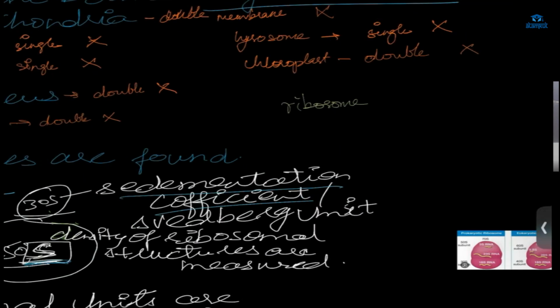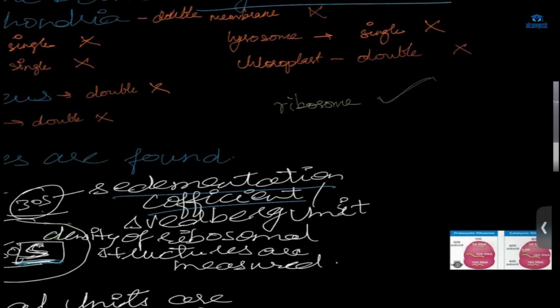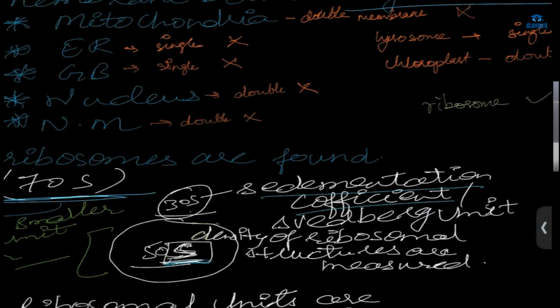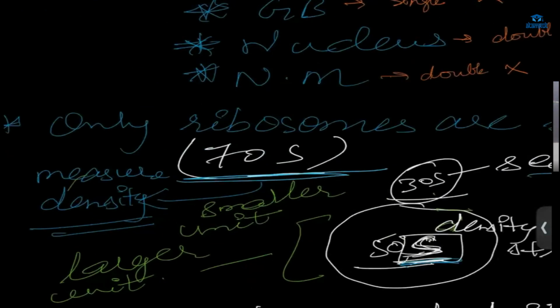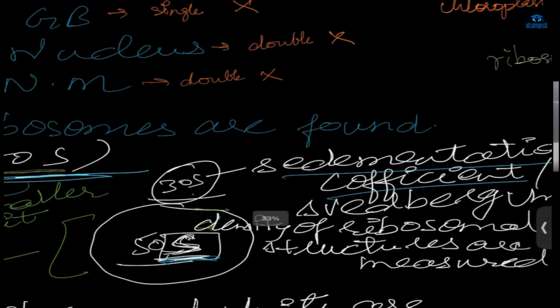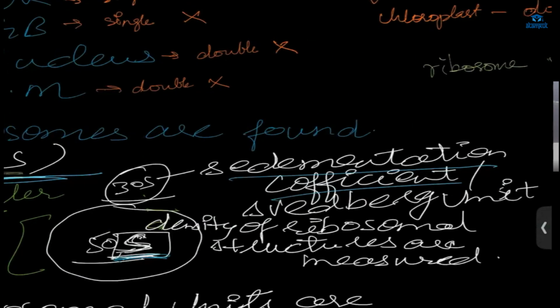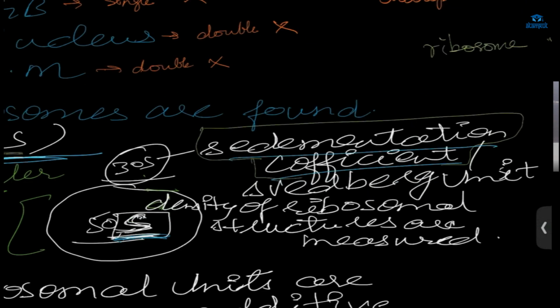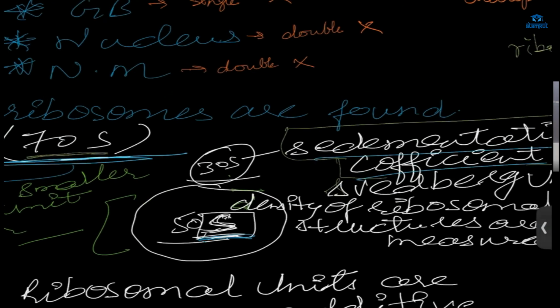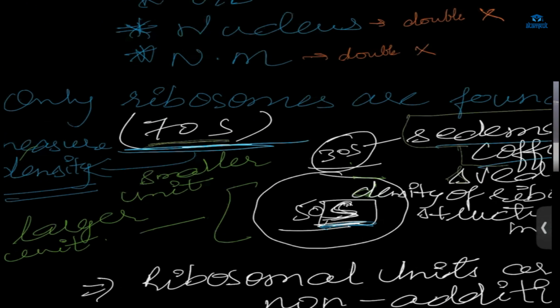Lastly, ribosome. Ribosomes are present. Okay, in the bacteria, ribosomes are present. And which type of ribosome? 70S ribosome. This S is the sedimentation coefficient. And this is the unit, Svedberg unit. This measures the density of the ribosome, size and density.